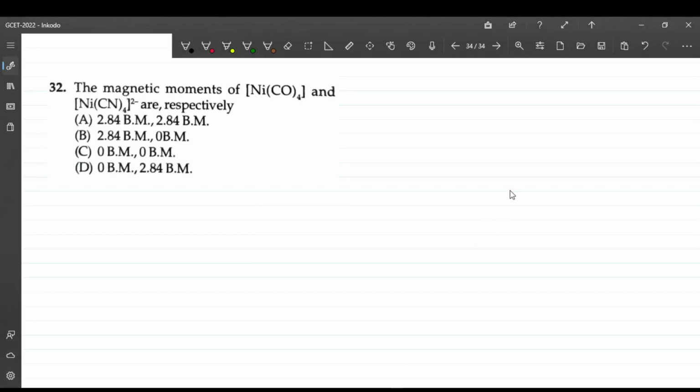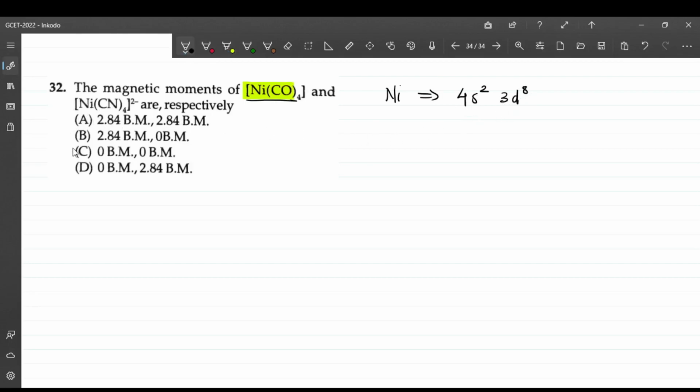Question number 32. The magnetic moment of nickel tetracarbonyl and nickel tetracyanide is asked. Options are given. So let's solve this. We have to find the configuration of nickel in each compound. In nickel carbonyl, carbonyl is neutral, so nickel here is in the zero oxidation state. So in the first compound, nickel is in configuration 4s2 3d8, right?